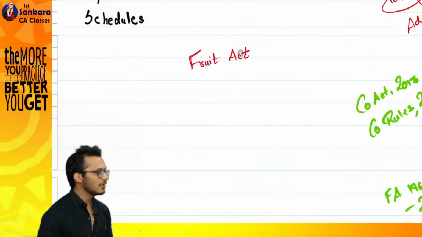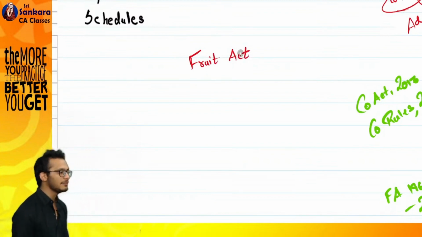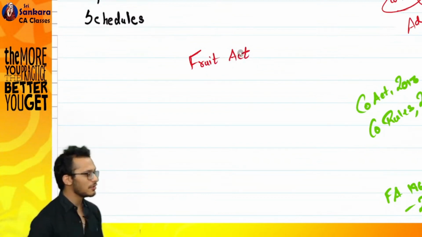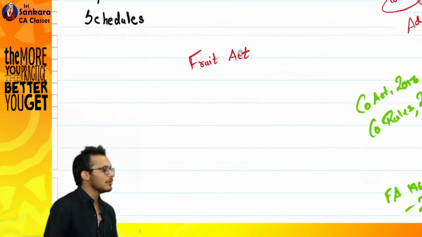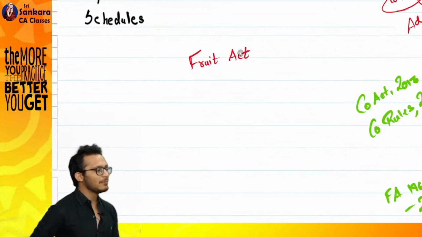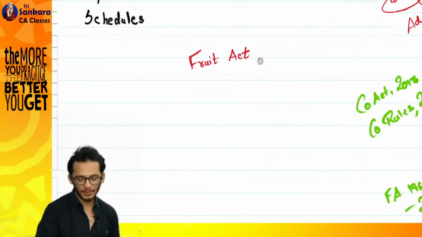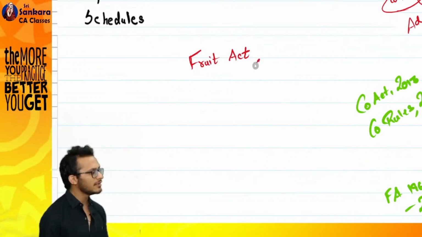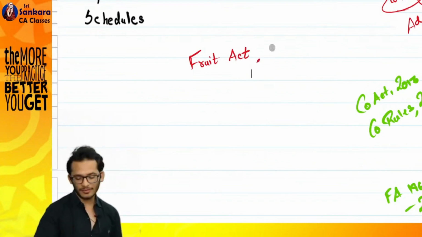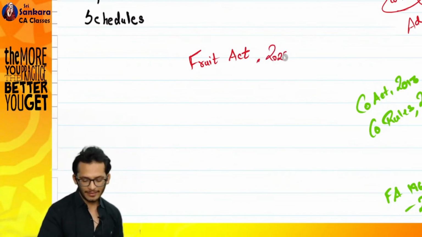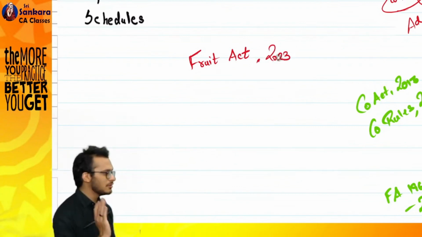Today you and I are lawmakers. Tomorrow we will go and enter the ministry also. Today itself we are going to learn how to prepare a law. I have proposed to create something called a Fruit Act. First thing you need to do is, because I'm creating a Fruit Act, I need to give a year. I'm planning to give 2023.